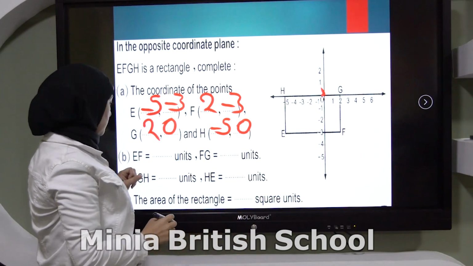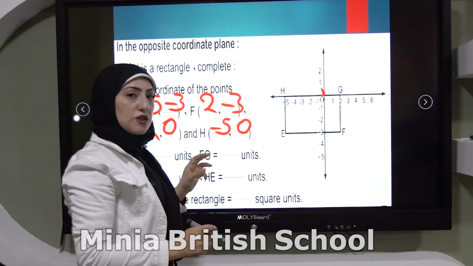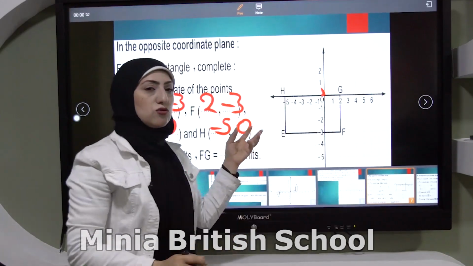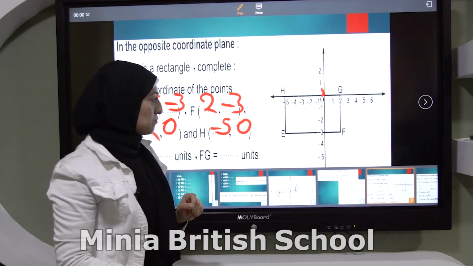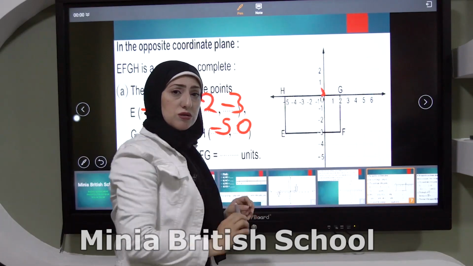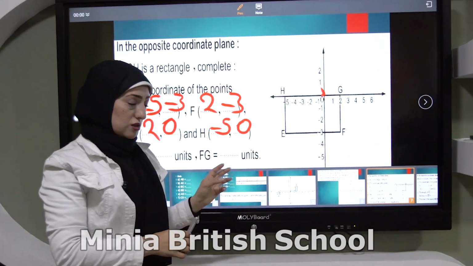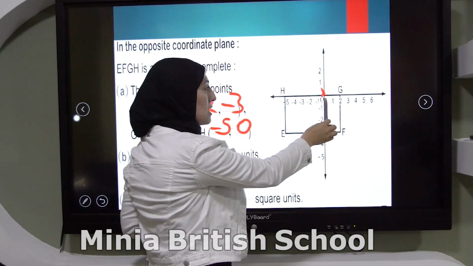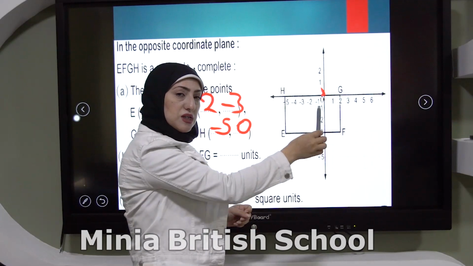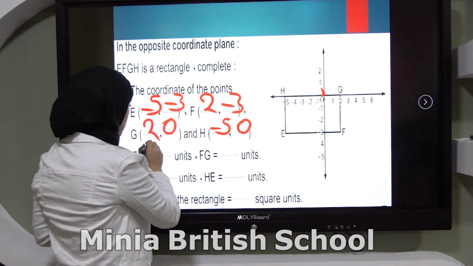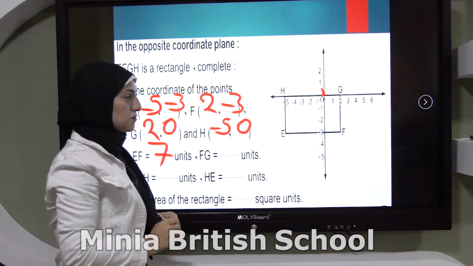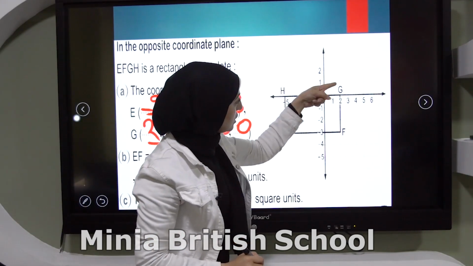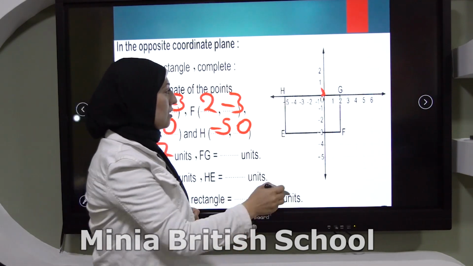Now, I want to measure the length of EF. I can count them, or I can use the rule. So it will be 2 minus -5, it means 2 plus 5 equals 7 units. Here, FG, the same.